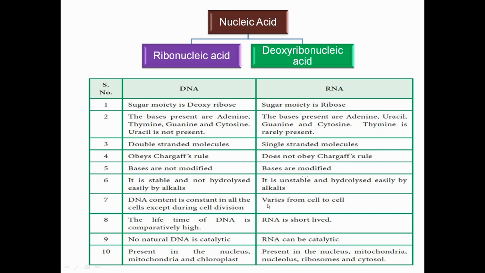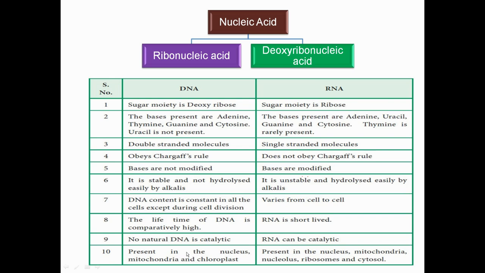In case of RNA, it varies from cell to cell. The lifetime of DNA is comparatively high as it is less reactive. RNA is short-lived. DNA does not work as a catalyst naturally, but RNA can work as a catalyst or enzyme in the body.